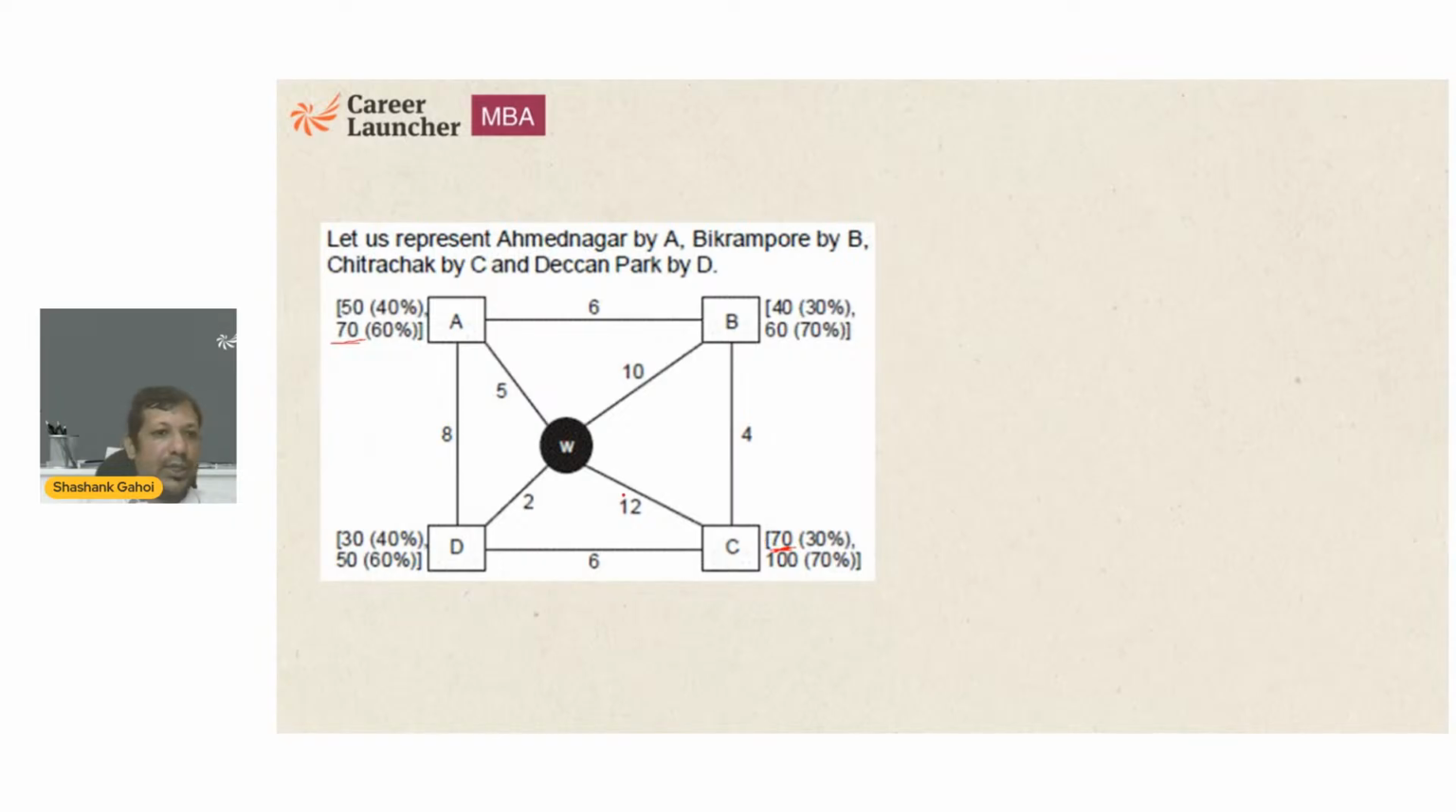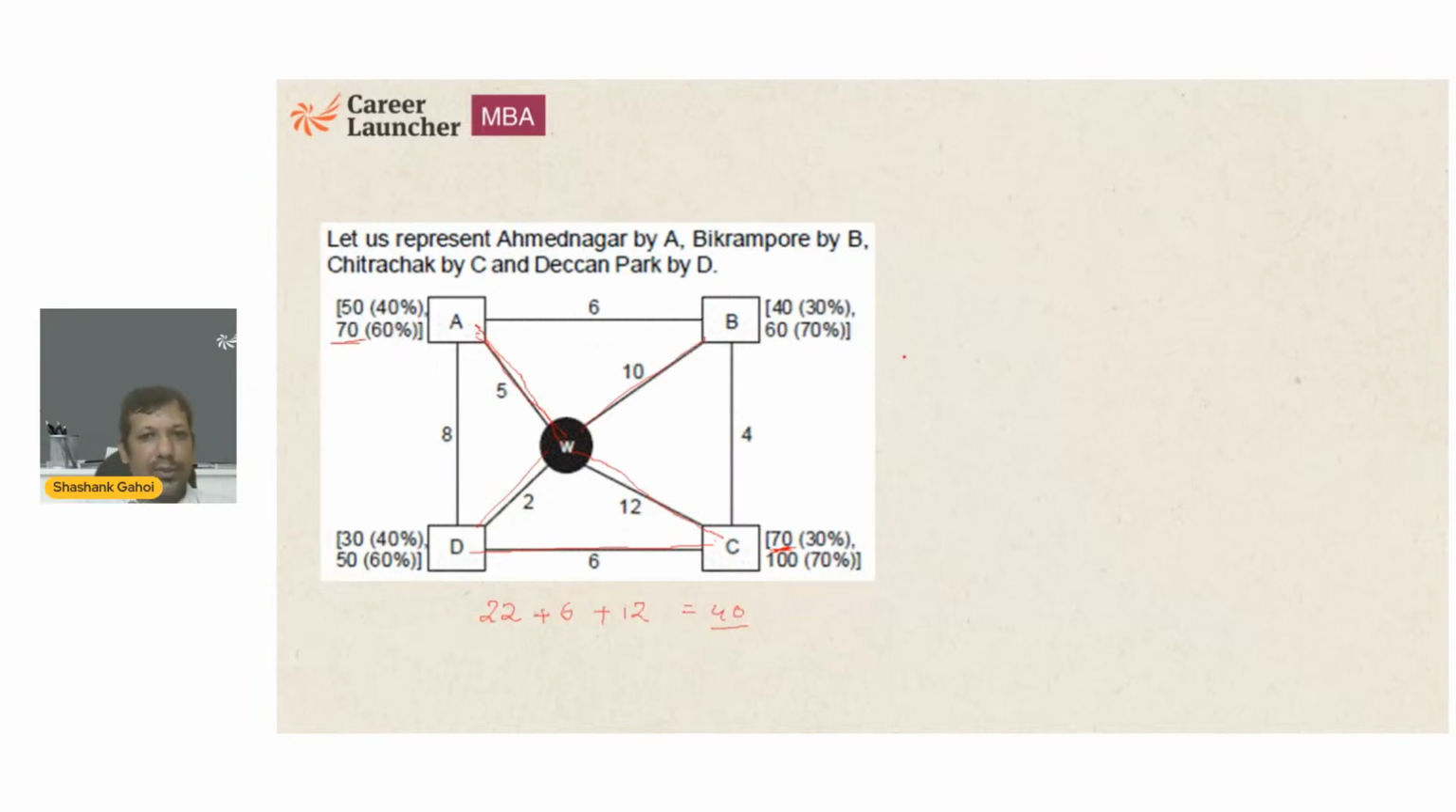After this, he goes to D. So this is 5 kilometers he's going. Then he's coming back 5. Then he's going to go to 12. So he's covering 22 kilometers, right? Now he is going to go to this place. So this is going to be what? 22 plus 6, 28 plus 2 plus 10, 12. So it is going to be what? 40.